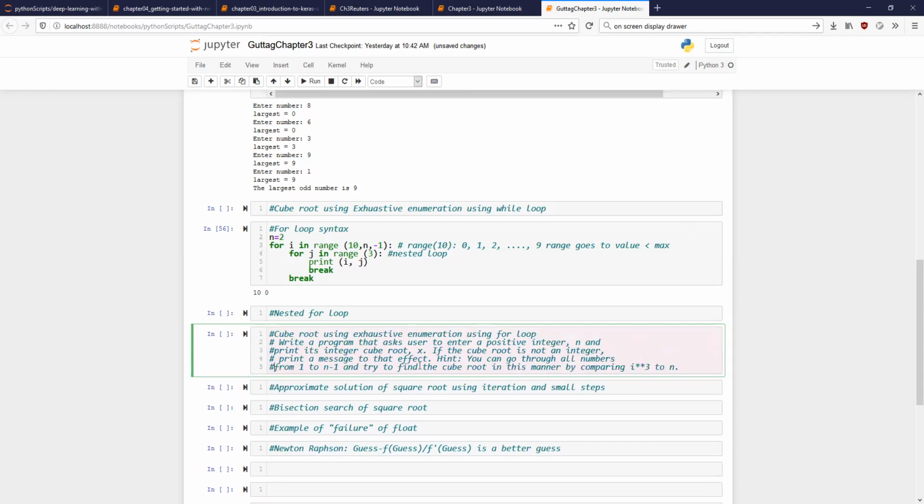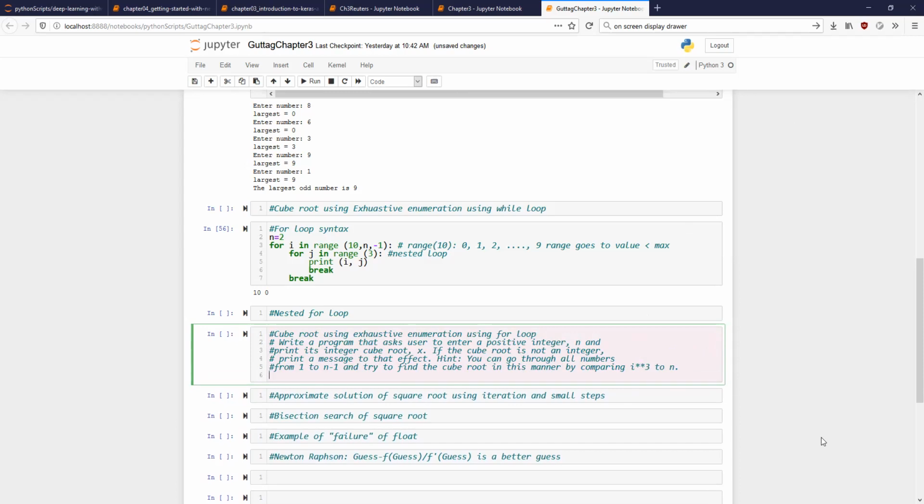So this is your question. We are asking the user to input an integer. Okay, let's start from there. I'm calling that x. So x is equal to the integer input, please enter a positive integer.